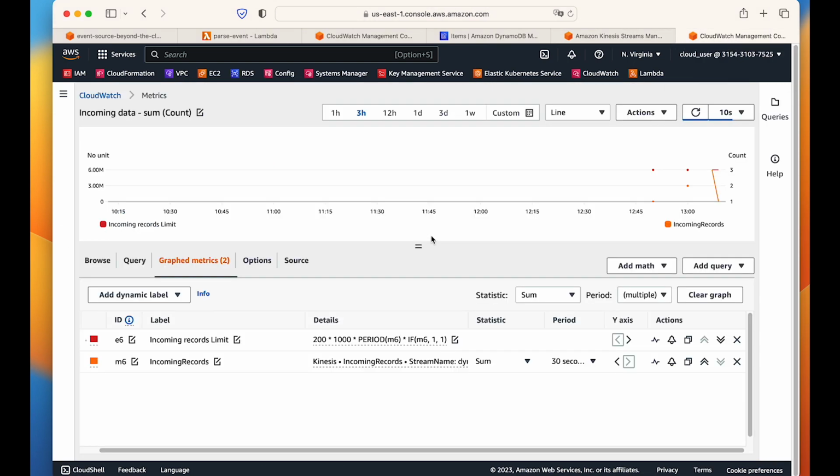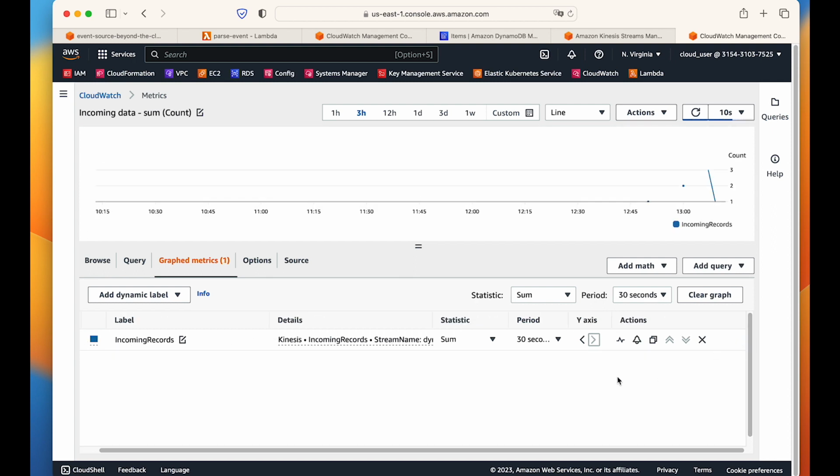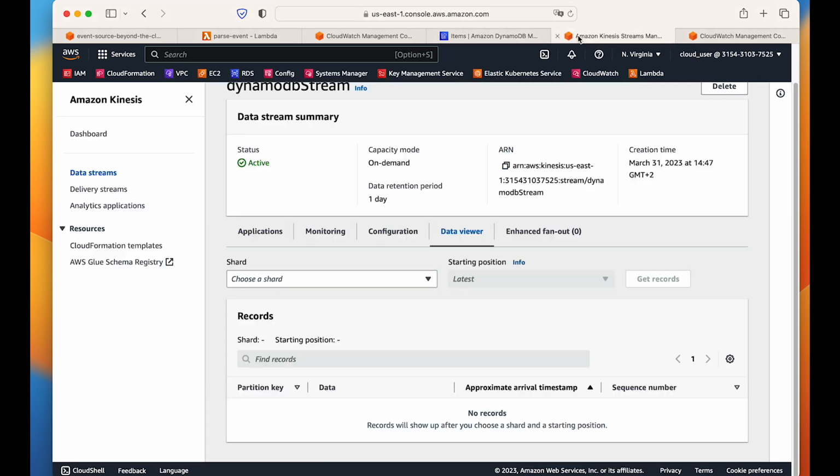This is the metric, and when we go to the metric, it opens up this graphed view where the first one is incoming records limit. This one we don't need, maybe remove this one. We just need this part where we can see the first item that is generated, then the third incoming records, and this other incoming records is the one where we inserted the orange data. This is also one kind of graph format where you can view the data that is coming into our Kinesis data streams. This is fine.